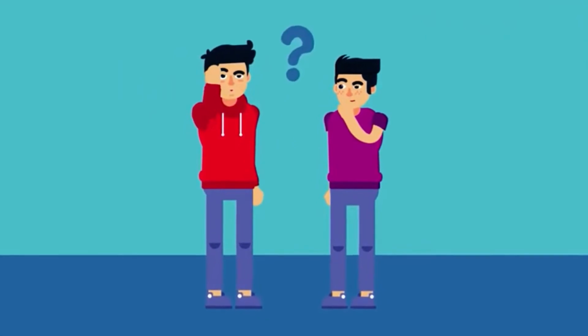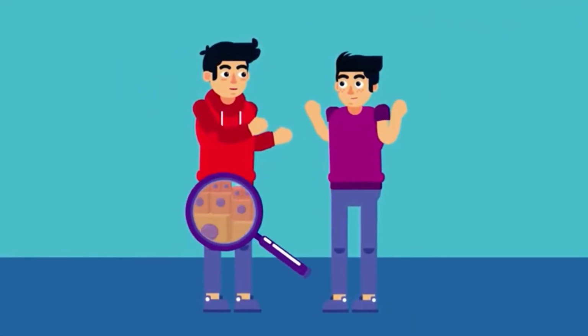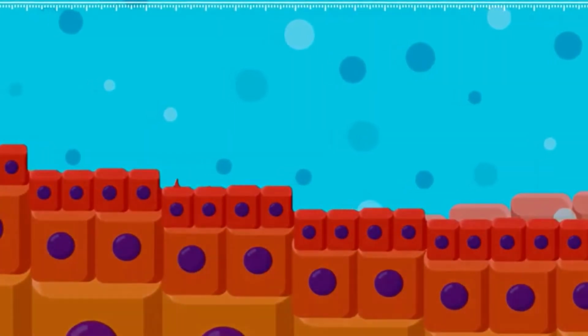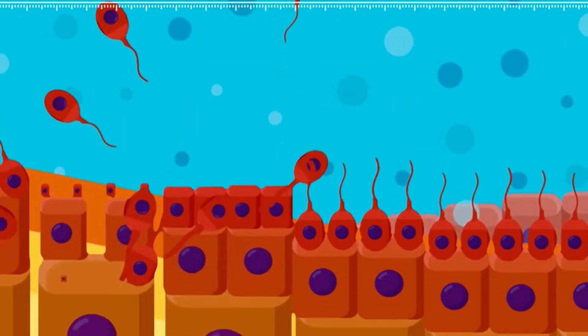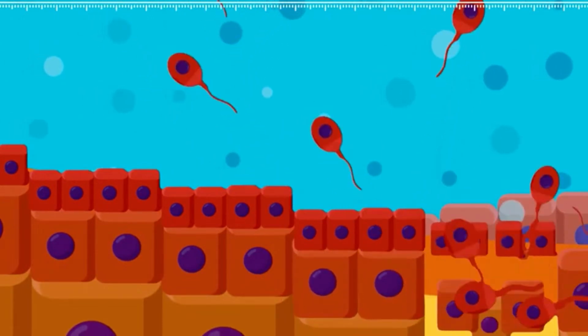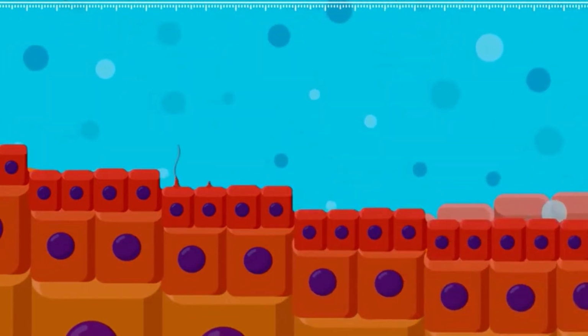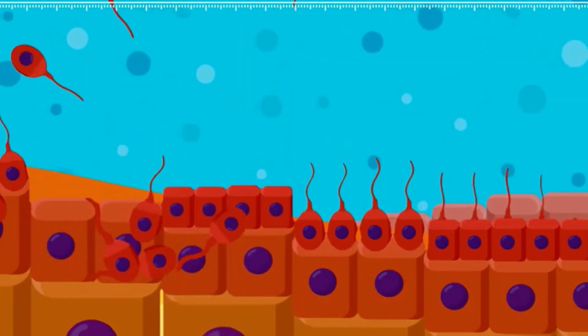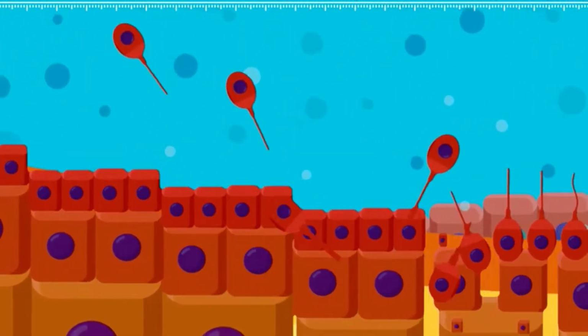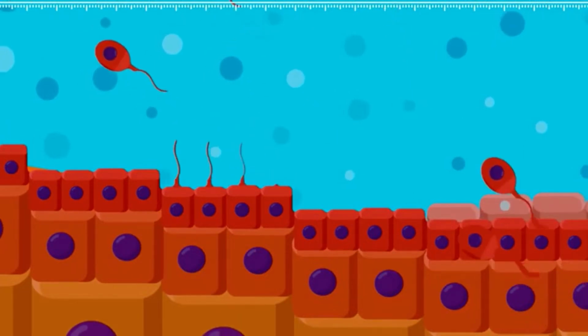Ever wondered why you were different from your siblings? The answer lies within the amazing process of meiosis. What is meiosis? Meiosis is a process where a single cell divides twice to produce 4 cells containing half the original amount of genetic information. These cells are our sex cells, sperm in males, eggs in females.